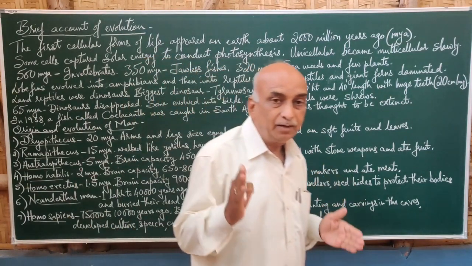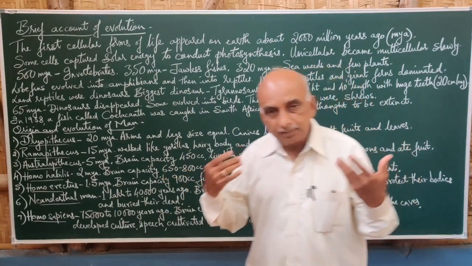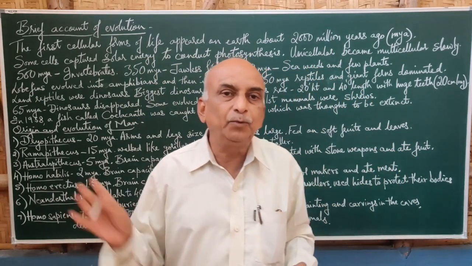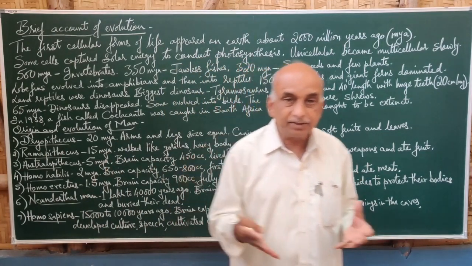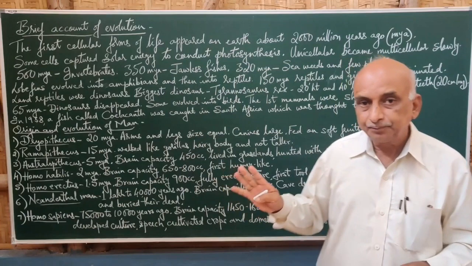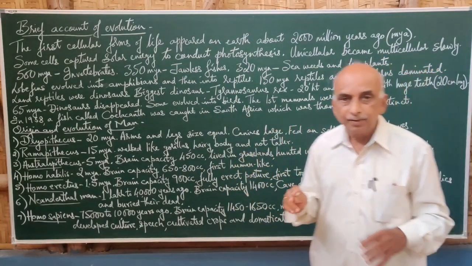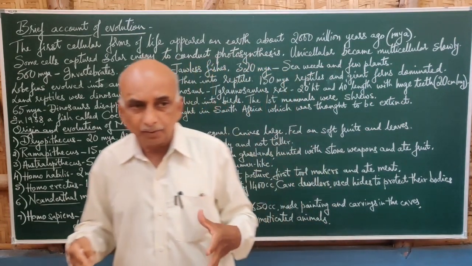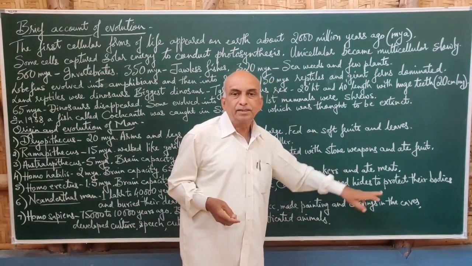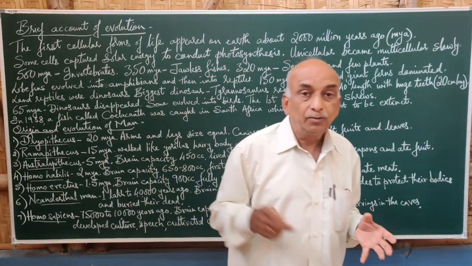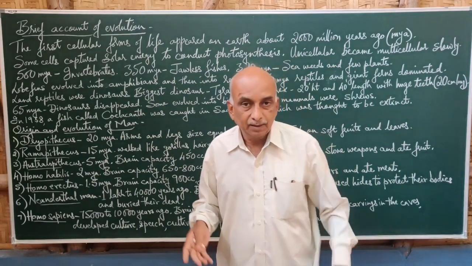So that means till Neanderthal, till Homo erectus, the animals were freely moving without any cover or sheath on their bodies. But Neanderthal man felt that he should protect the body. Probably he used hides. Hides means the skin of the wild beasts, which was thick, and he used to cover the body.